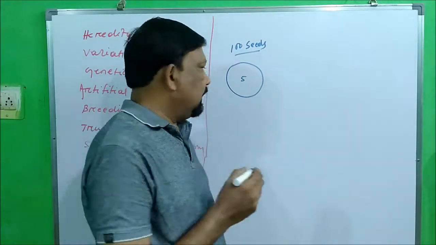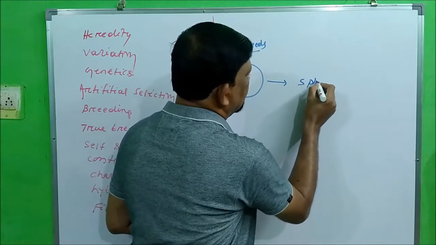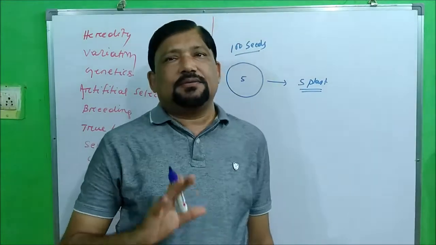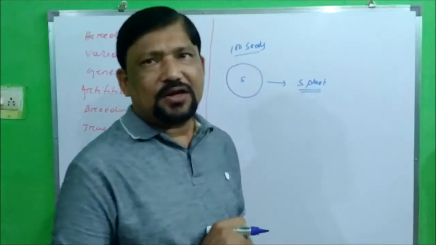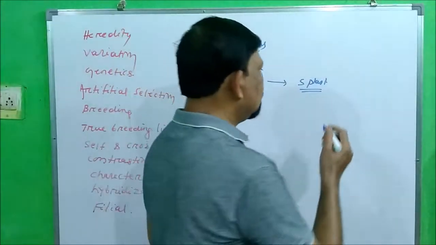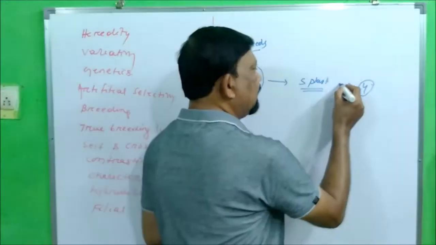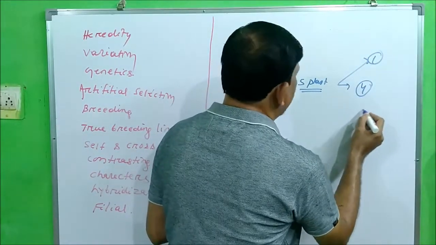Clear? Then he sows them. He will get 5 plants. After analysis, he finds that 4 plants are good and 1 plant is not giving good productivity. So he will take those 4 plants and 1 will be discarded. Then from these 4 plants again he will select 100 seeds.